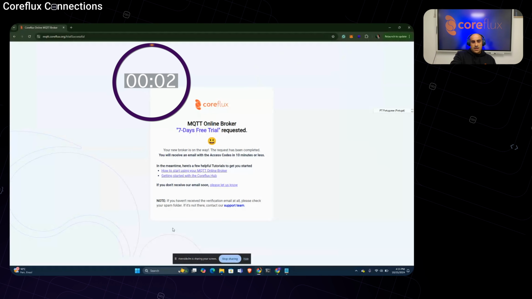So I started the trial, and I will wait a couple of seconds because I will receive an email while we are setting up everything. We are setting up the DNS, the certificates, the cluster for you, the broker itself, and we are putting the best configurations in terms of load balancing already into place.